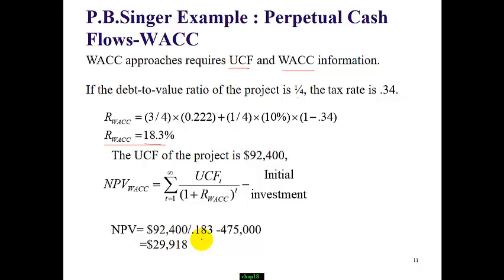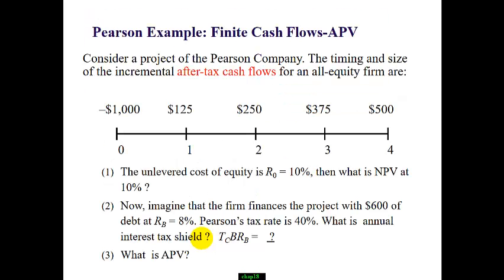So this is a simplified example. We went through the three approaches. Now I'm going to give you another example, the Pearson example, where the cash flow is no longer perpetual. This project lasts for 4 years. So the setup is as follows.